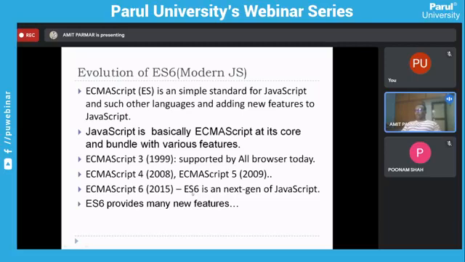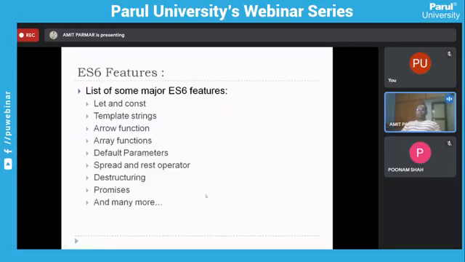The topics introduced afterwards are too advanced for you people, right? But if you have learned ES6 or modern JavaScript, which we are talking about, and you are aware of certain things out of that, you will be glad that there are so many opportunities in the market that you can grab straight away. So I have created a small list of some important features of ES6, right? And I'm going to brief you about some of them.